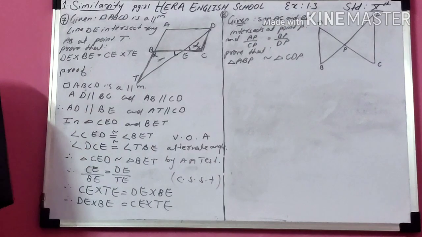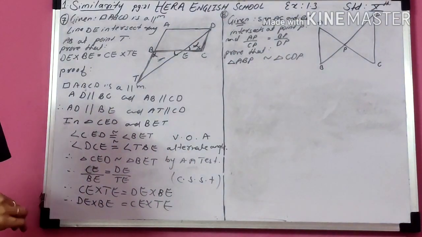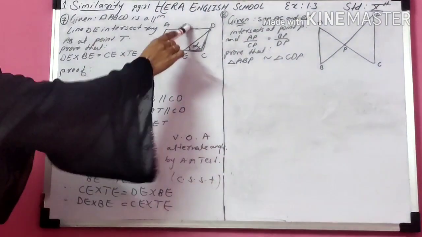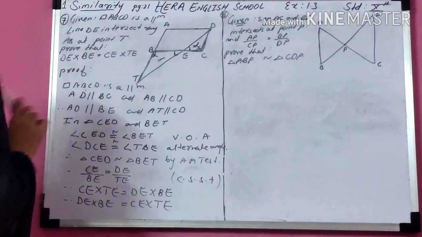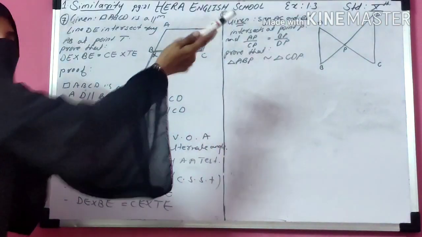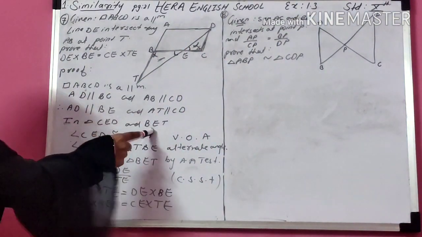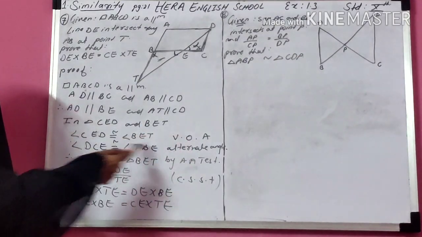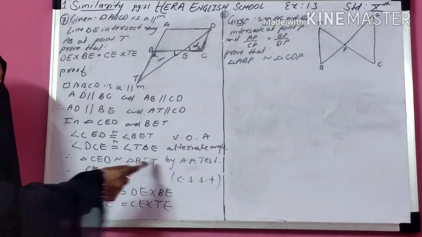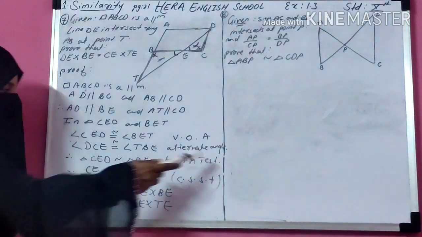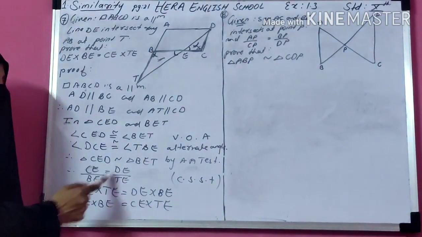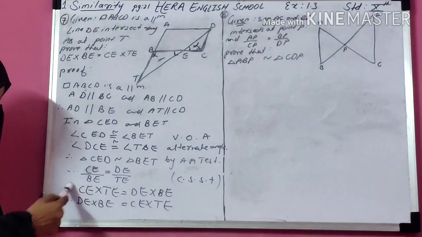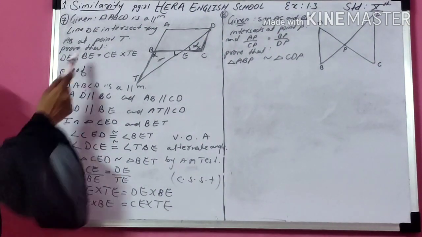This is your answer. So I am repeating. First of all, they have given that this is a parallelogram. If it is a parallelogram, then opposite sides are parallel, that is, these two sides are parallel, these two sides are parallel. Now I observed the proof part, and after observing, I decided the question is about these two triangles. So first of all, I proved these two triangles are similar. One is vertically opposite angle, one is alternate angle. So by these two angles, these two triangles are similar by AA test of similarity. If the triangles are similar, then corresponding sides are in proportion. So I wrote corresponding sides are in proportion, just cross multiplied, and got the answer that you have to prove.